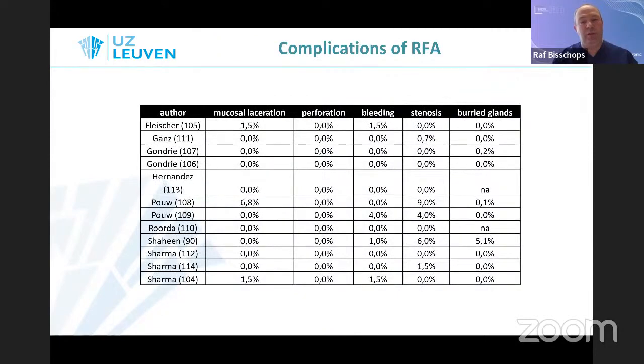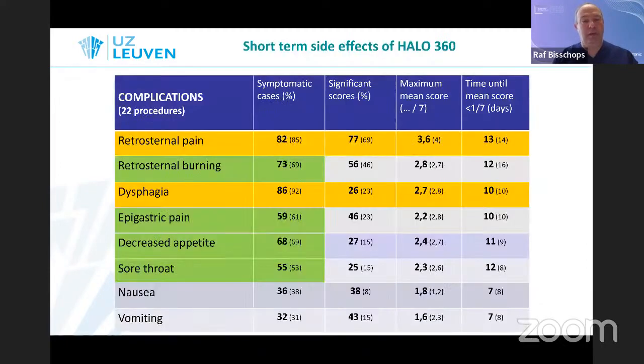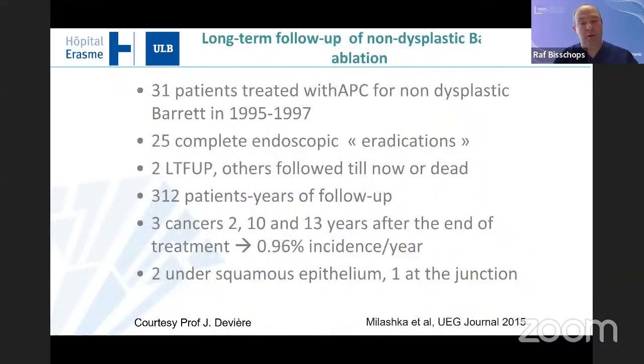We need to consider the complication rate. Severe complication rate is low, but bleedings have been reported and can be severe after RFA. So we need to balance this against the non-malignant character of the disease. And we need to also take into consideration that post-procedural patients do have symptoms, and they didn't have symptoms before. And this is very often a reason to drop out. And the most important part is probably that we're not really sure what we're doing in the long run.